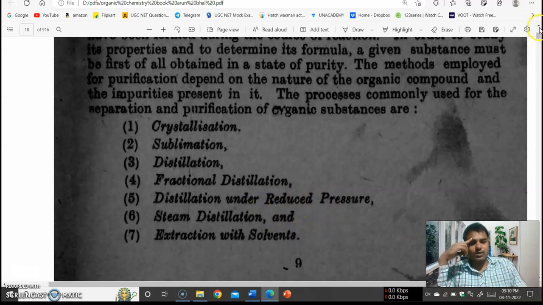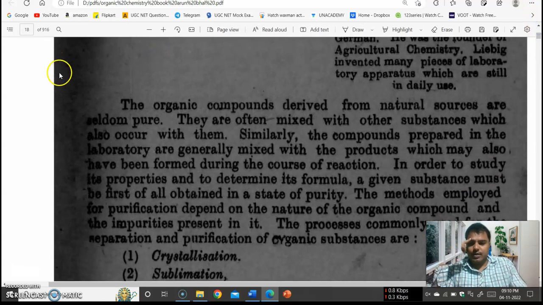So coming to the introduction, the organic compounds derived from natural sources are not pure. Mainly organic compounds are derived from natural sources and are not that pure. So to obtain pure compounds, there are some processes which we can employ.